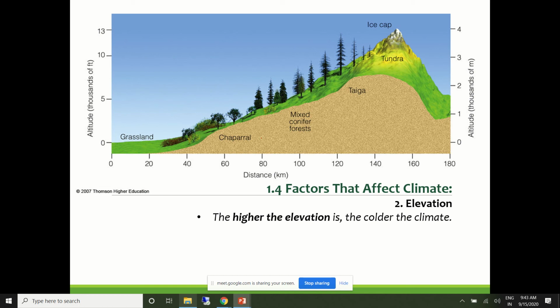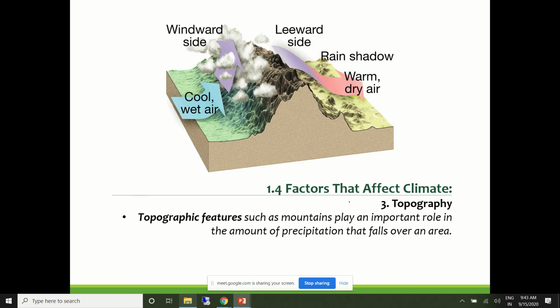We should keep this in mind. Probably we'll discuss this in a little more detailed manner in the next class, where we'll talk about topography, elevations and topography.